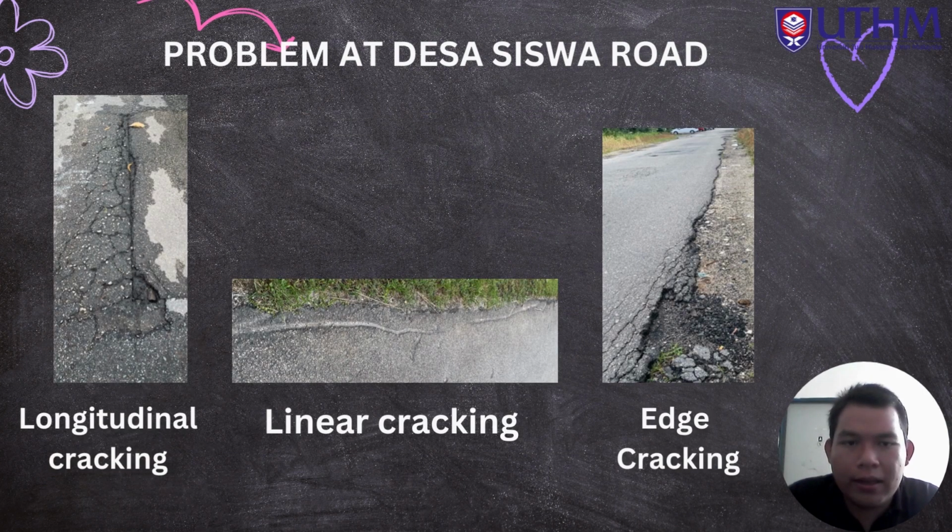For the next slide, these are also the road problems that happened at Desa Siswa Road. First one is longitudinal cracking. Second is linear cracking, and the last one is edge cracking.